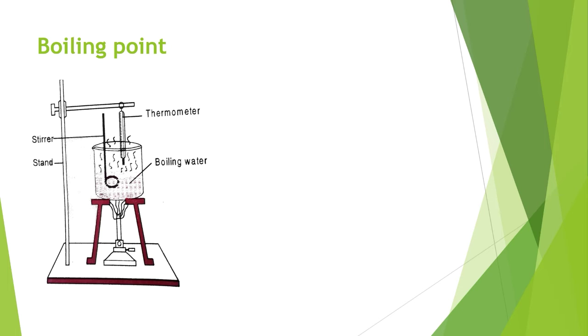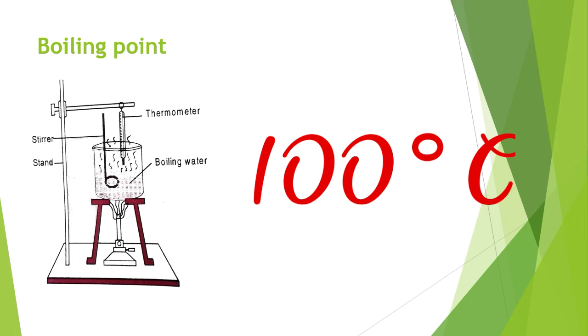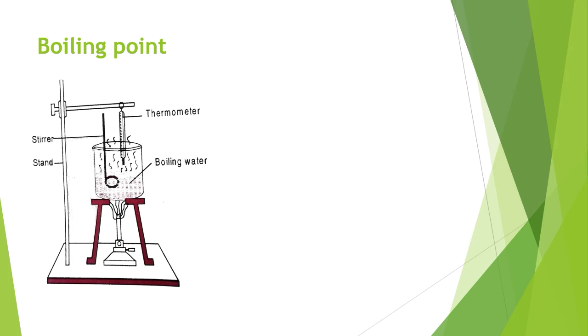So the mercury in the thermometer rises and remains constant at 100 degrees Celsius. This constant temperature is known as the boiling point of water. So this is a basic experiment. We know very well that the boiling point of water is nothing but 100 degrees Celsius. So this is a basic experimental setup.